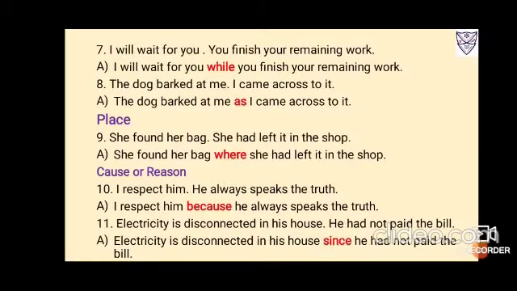Number 7, I will wait for you, you finish your remaining work. So till when could you wait for her or him? So till she finishes the work. So simultaneously both the actions are going on. So it is I will wait for you while you finish your remaining work. This while shows time, children. And the coordinating while is used for contrast, that shows contrast.